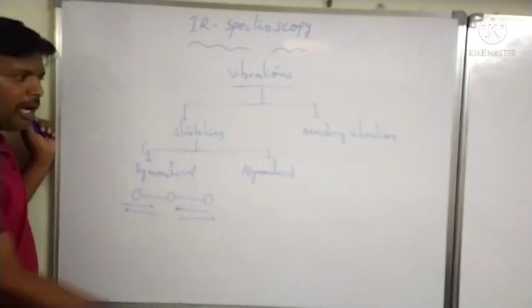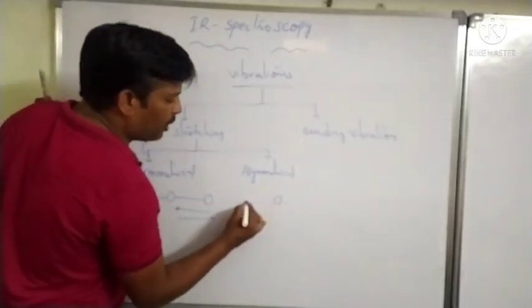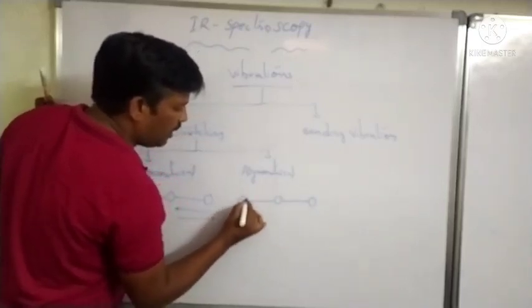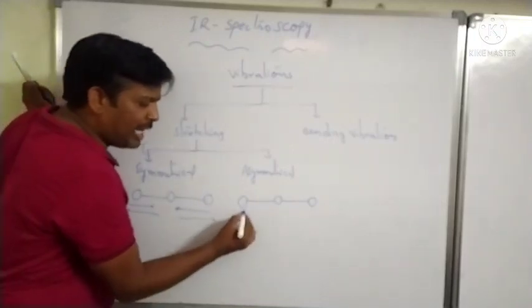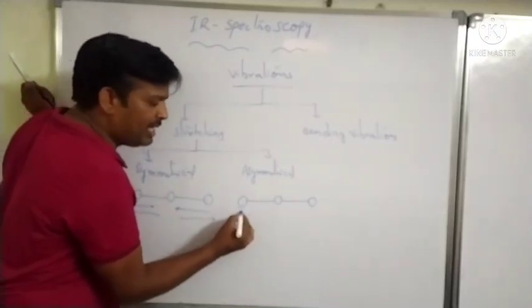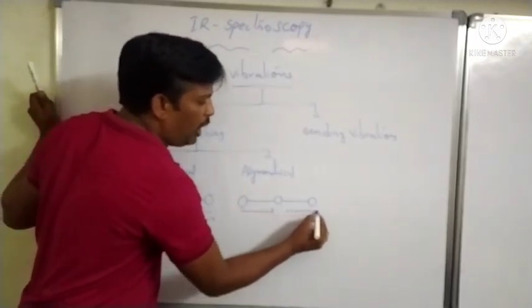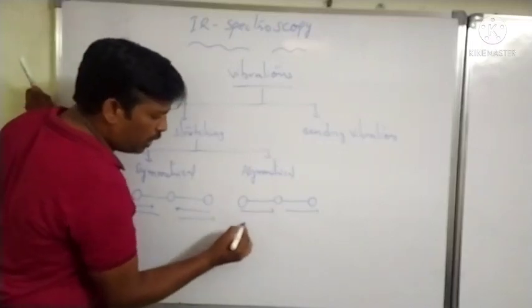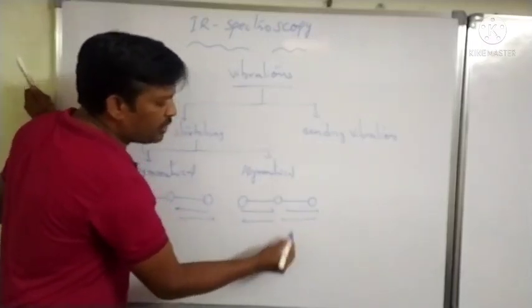What about asymmetrical? Along the bond axis, one terminal atom is approaching the central atom, and the other departs from the central atom.